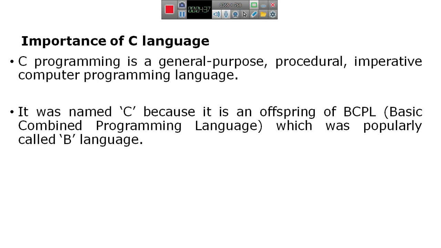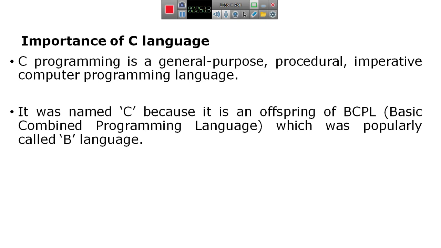And it is a general purpose procedural oriented programming language. It has many built-in functions for developing the applications.